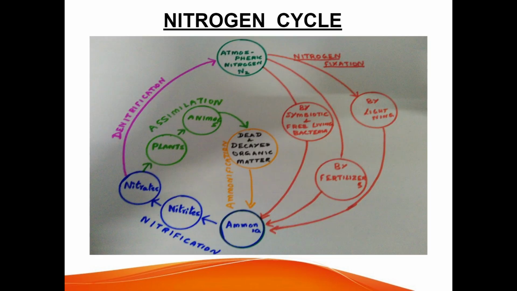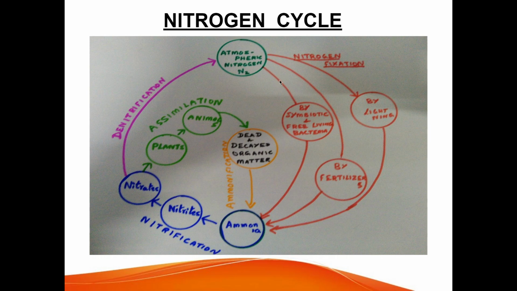We are going to see in this slide how nitrogen is recycled in our biosphere. Nitrogen gas, which is primarily available in an inert form, exists in abundance in the atmosphere. This nitrogen gas has to be converted into a usable form by nitrogen fixation. There are three methods of nitrogen fixation. First one is biological nitrogen fixation.